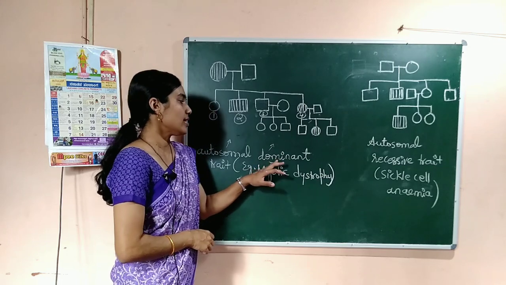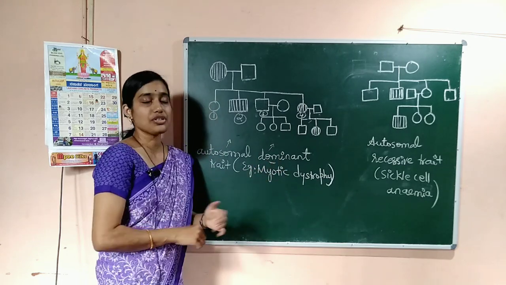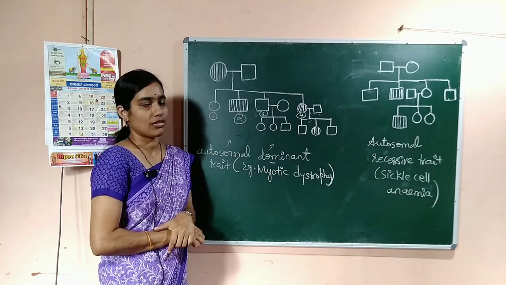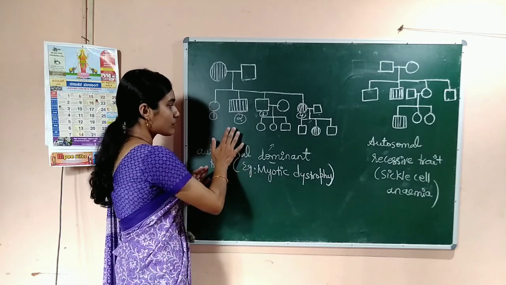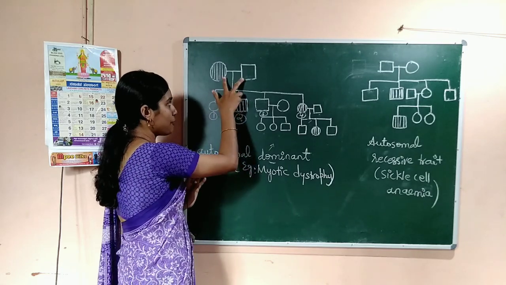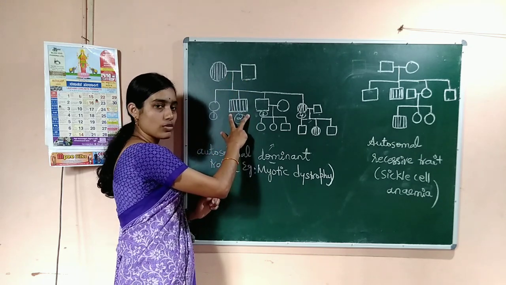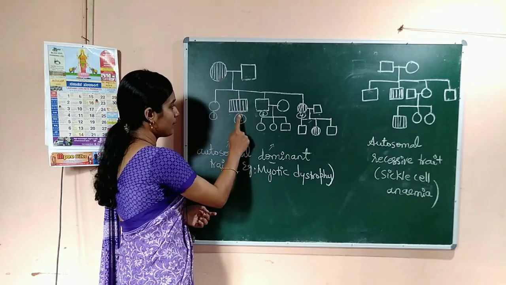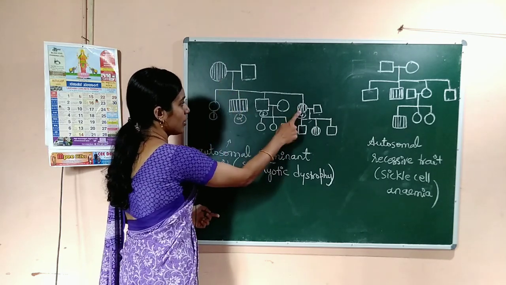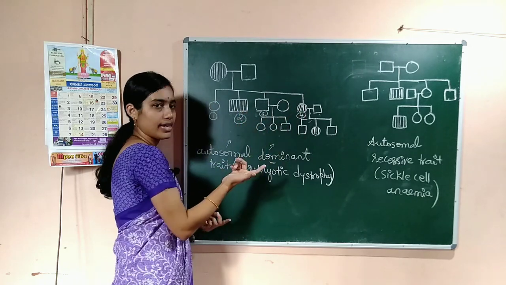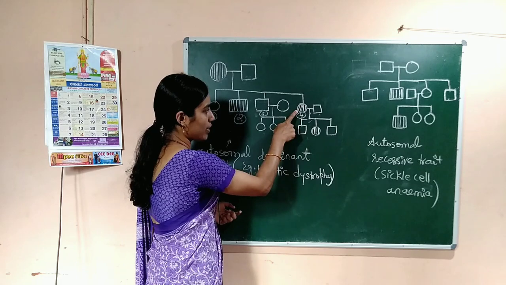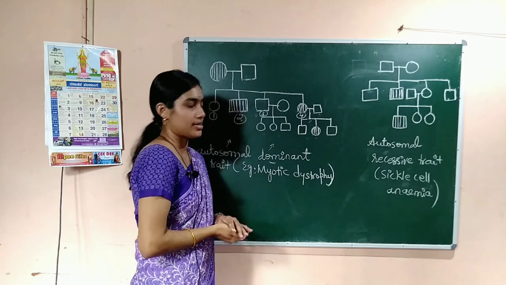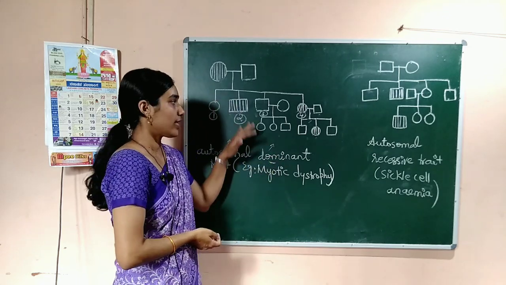And remember, in case of dominant traits, in every generation you can see the disorder, correct? In every generation you can see the disorder. Wherever you can find the affected parent, then the offspring also gets affected because it's dominant, right? See, here the mother was affected, so both male and female child get the disease. Here also, when one of the parents is showing the disease, then in the next generation the offspring will show the disease. This is how the dominant characters get inherited.